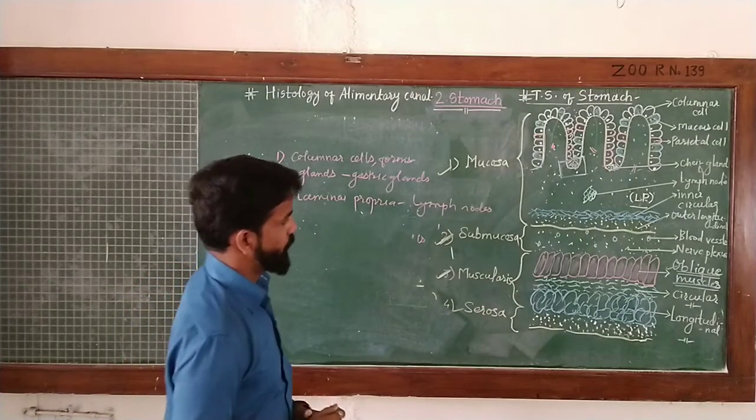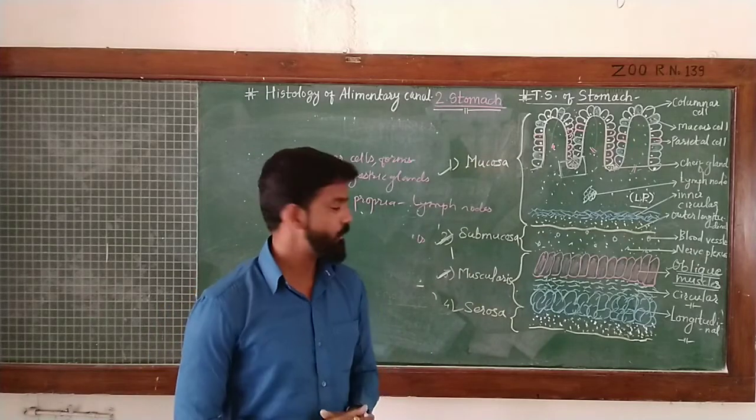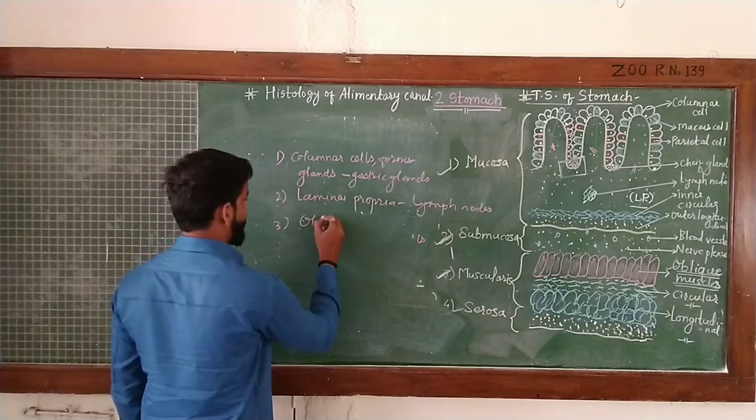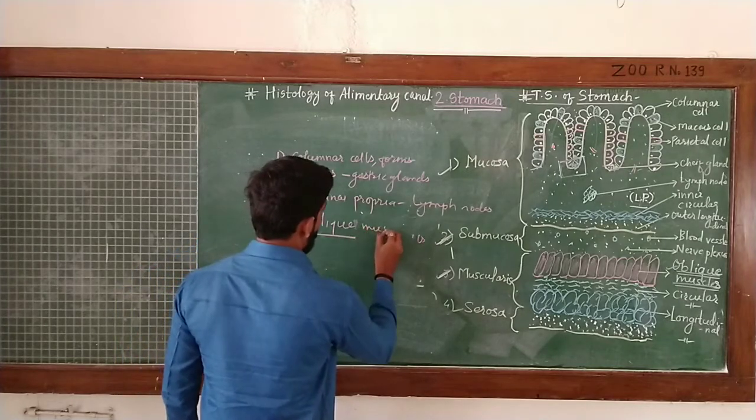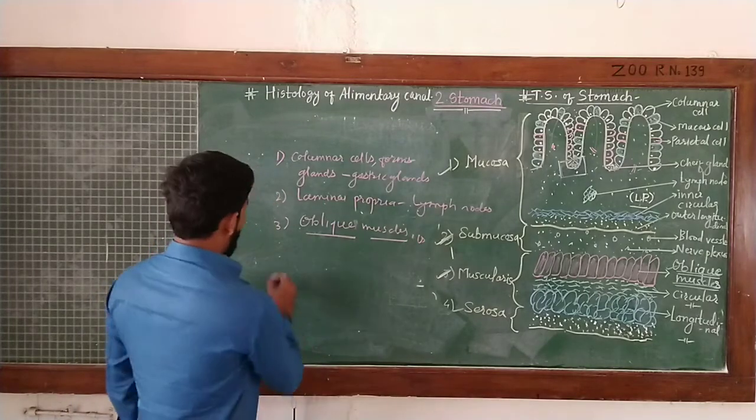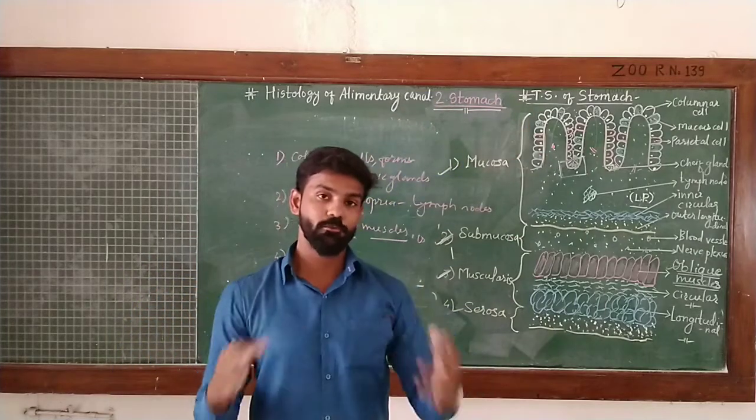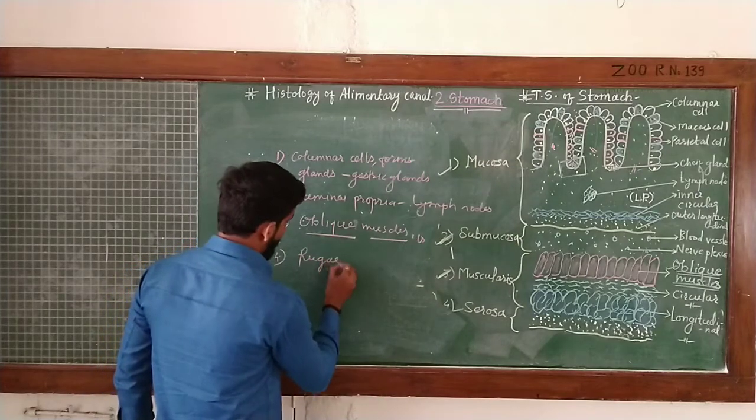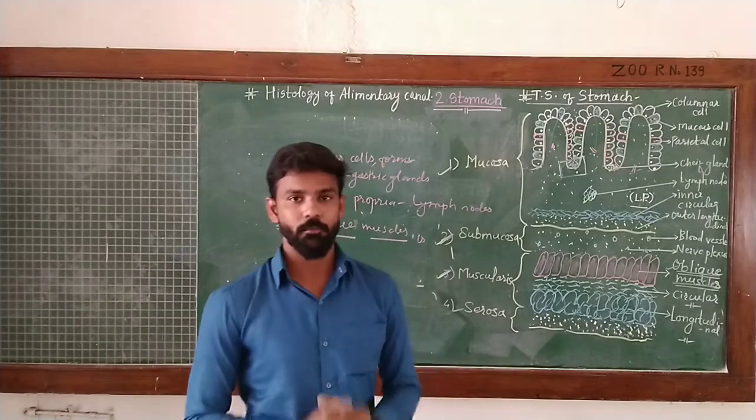Then the submucosa is the same as in the rest of the structures of the alimentary canal, but in the muscularis layer, or muscle layer, there is the presence of oblique muscle. They are only found in the stomach. Oblique muscles are present in the muscularis layer, and there is internal folding in the overall structure. We have seen a large number of folds. Those are rugae. Rugae are present in the stomach. These are the peculiarities of the stomach.